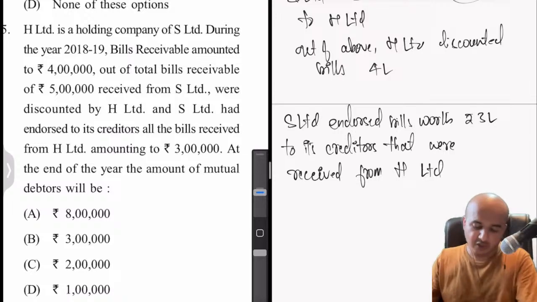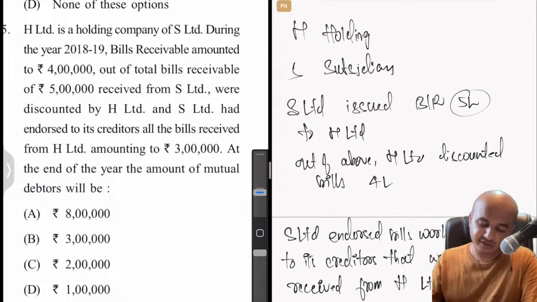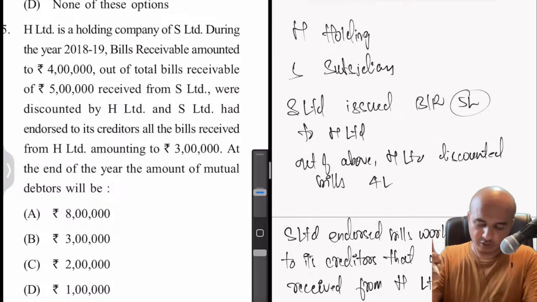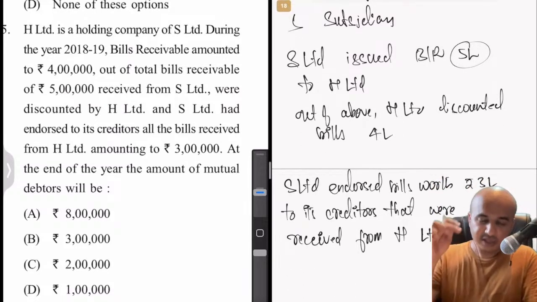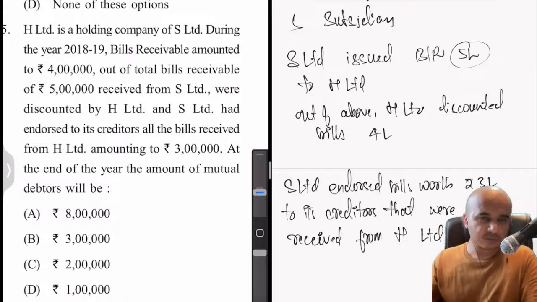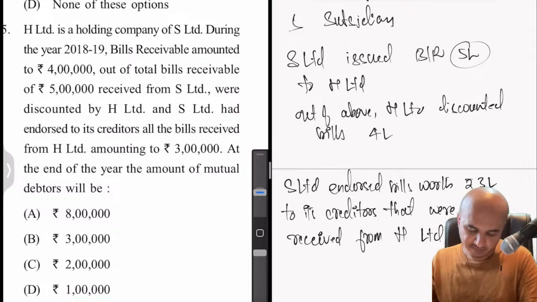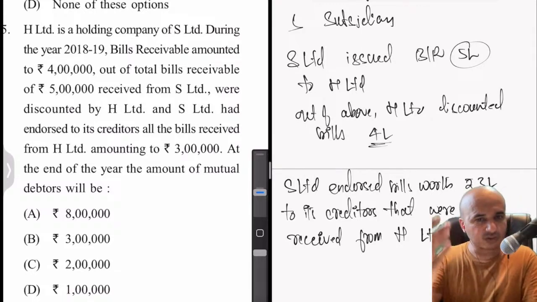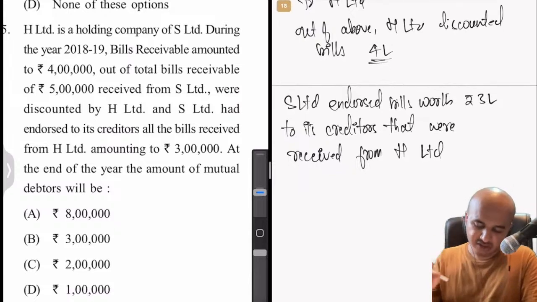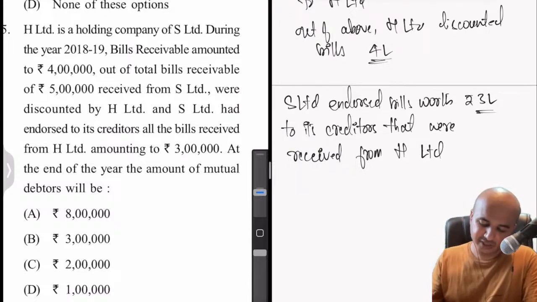Okay. So now let me restate the problem once again. H Limited is the holding company, S is the subsidiary. Subsidiary company has issued bills receivable worth rupees 5 lakhs to H Limited, out of which 4 lakhs is already discounted, 1 lakh is what is due. That's fine. Okay. Then S Limited endorsed bills worth rupees 3 lakhs to its creditors that were received from H Limited.